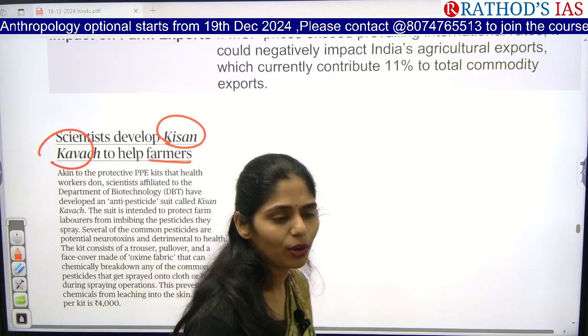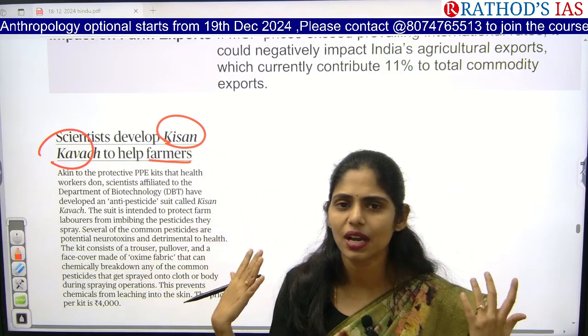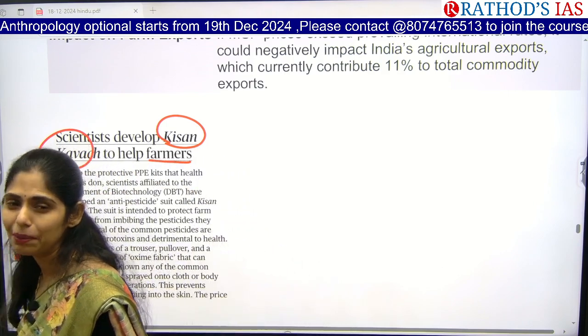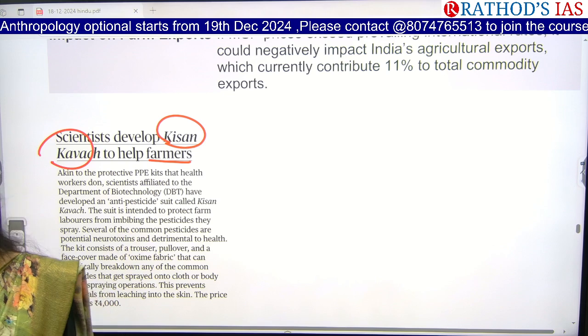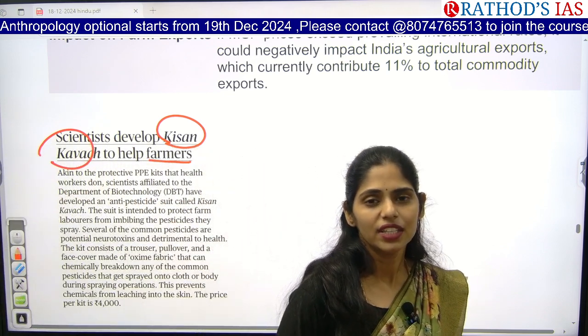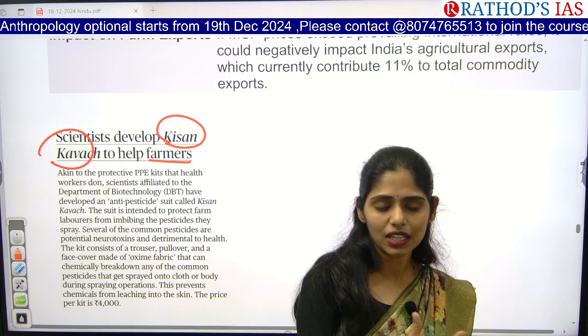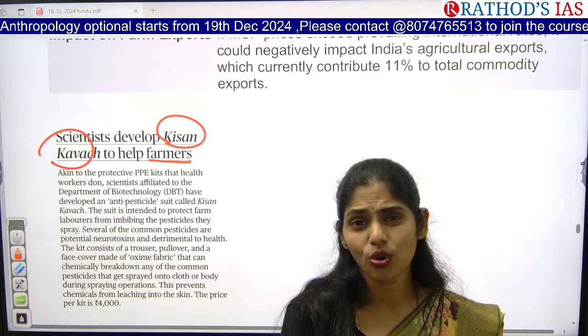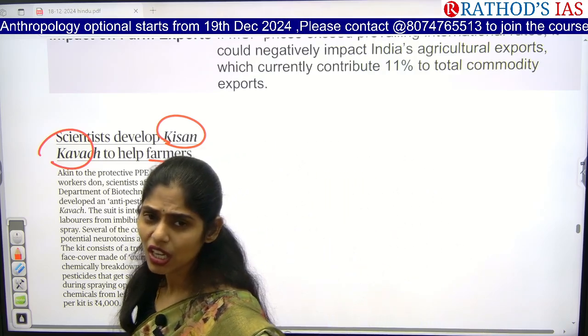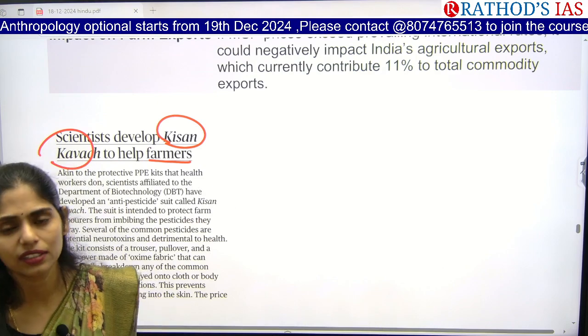Even hands are not visible, even eyes, the face is completely covered, right? In the same way, this kind of PPE kit is also very essential for farmers, because whenever they are spraying pesticides, there is a chance of the pesticides entering their mouth, nose, and eyes. It is very dangerous because they are very harmful chemicals, right?